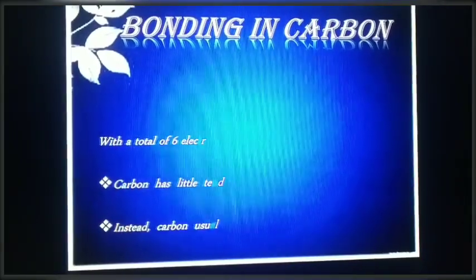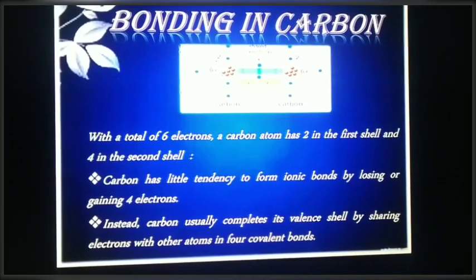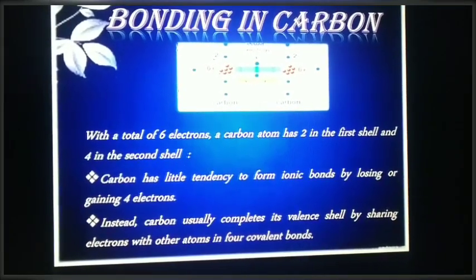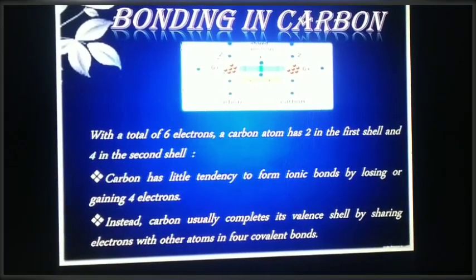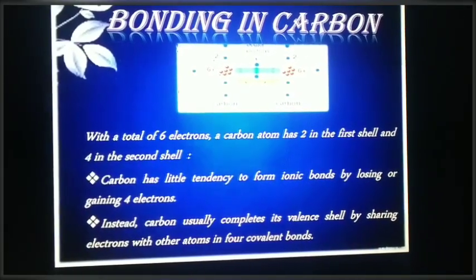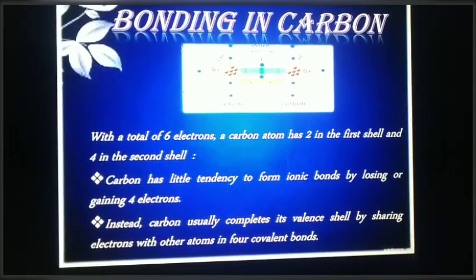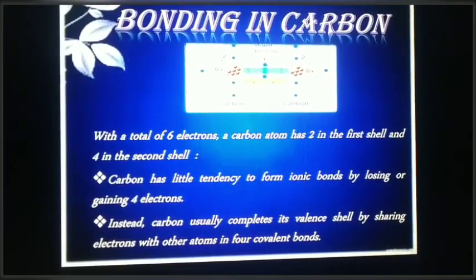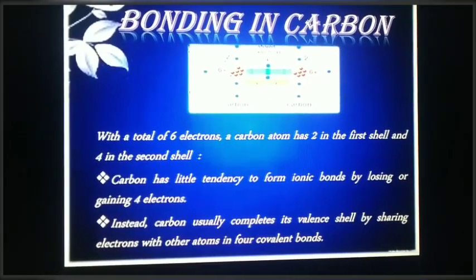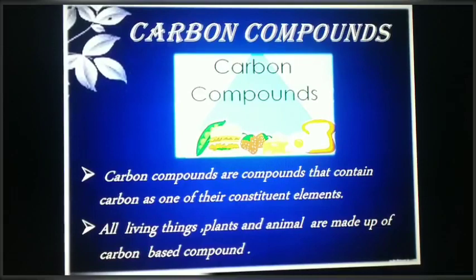Bonding in carbon. With a total of 6 electrons, a carbon has 2 in the first shell and 4 in the second shell. To attain the noble gas configuration, carbon has little tendency to form ionic bonds by losing or gaining 4 electrons. Instead, carbon usually completes its valence shell by sharing electrons with other atoms in 4 covalent bonds.